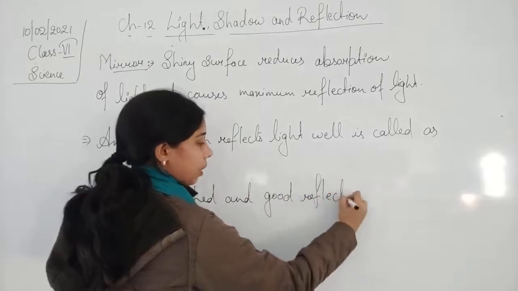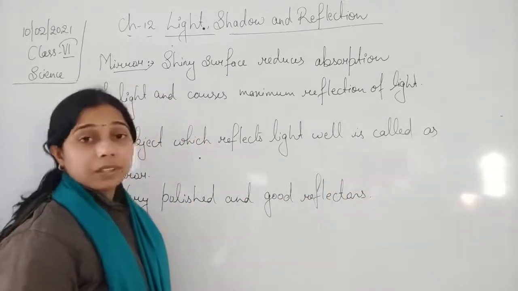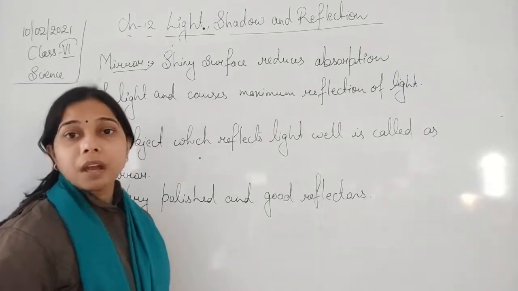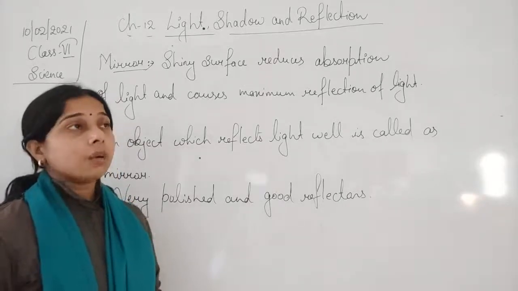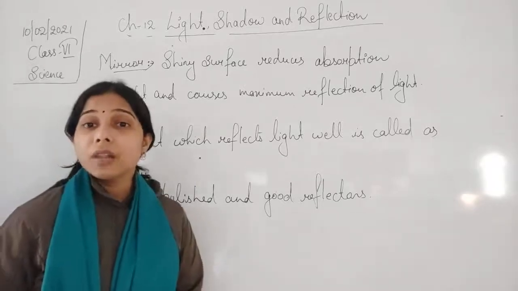Obviously, if it has a polished, smooth surface or a shining appearance, ultimately it will be a good reflector of light. Okay, now the kind of mirror that we use is basically a silver mirror.